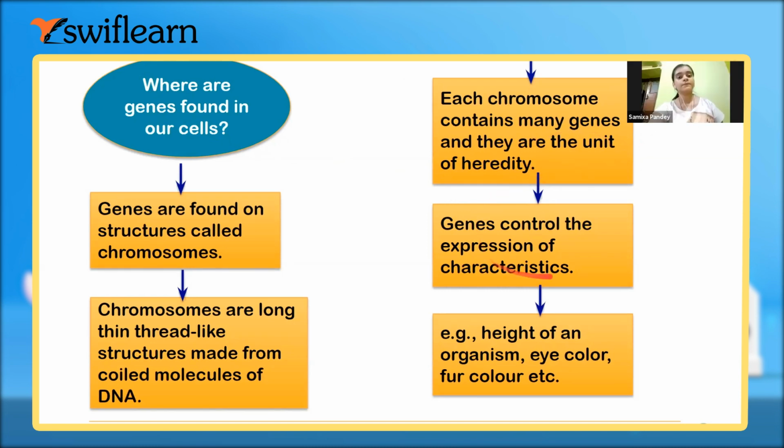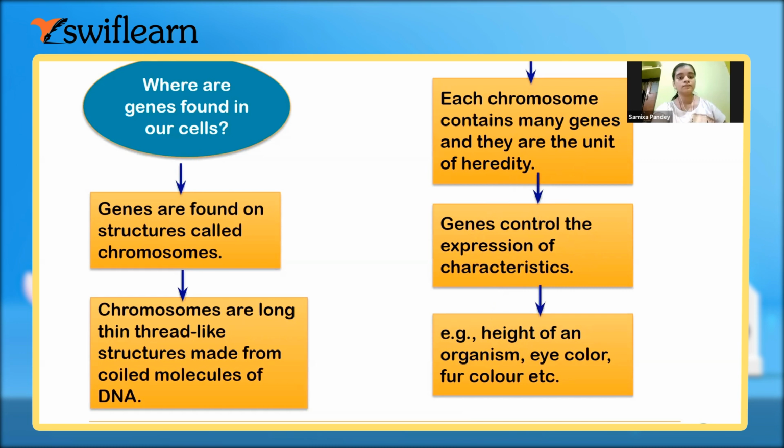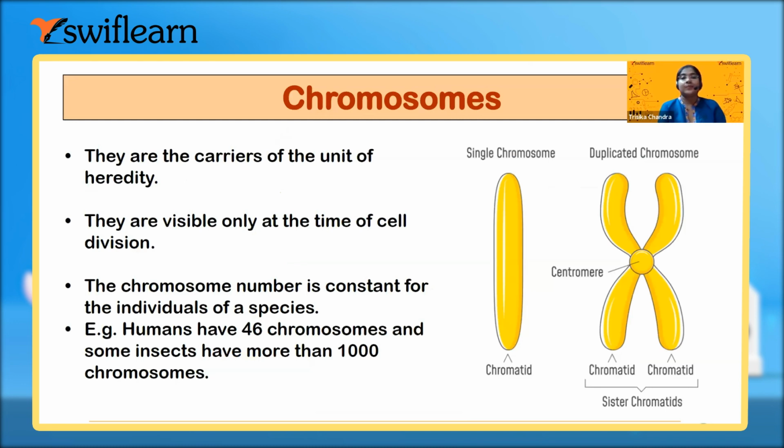The genes control all the characteristics of our body, like the height of an organism, eye color, fur color, skin color, hair color, any texture, any sort of thing is all controlled by the genes. Fine. Now we will study about the chromosomes.